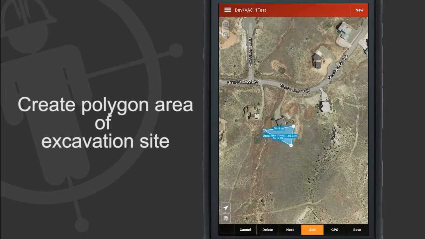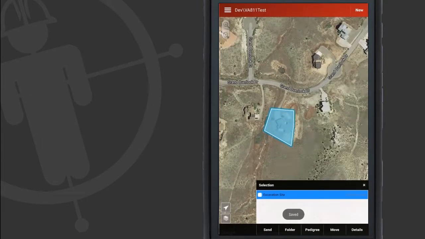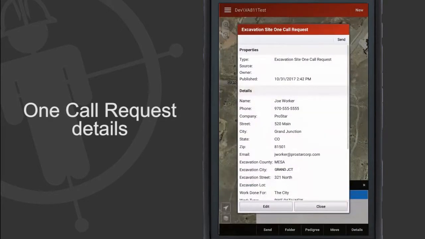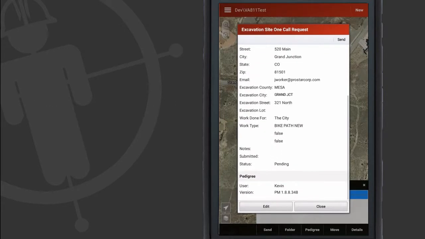Next, create a polygon area of the excavation site and hit Save. Selecting the Details button, you can go in and view all the information for the one-call request.